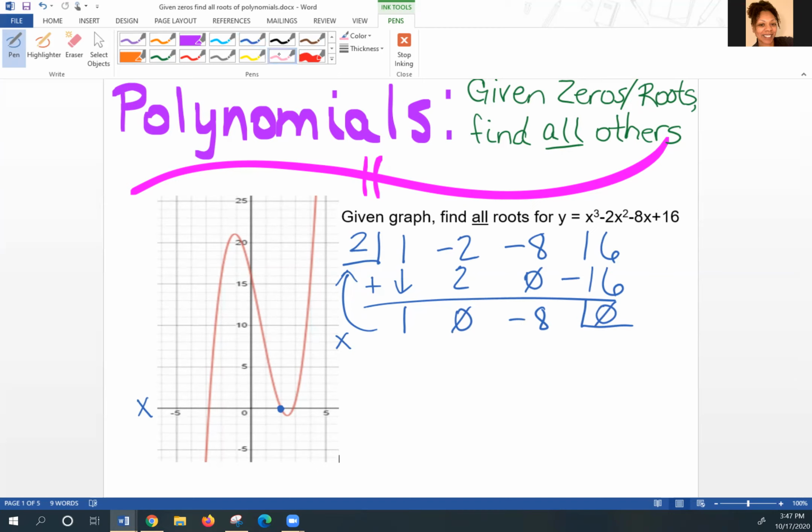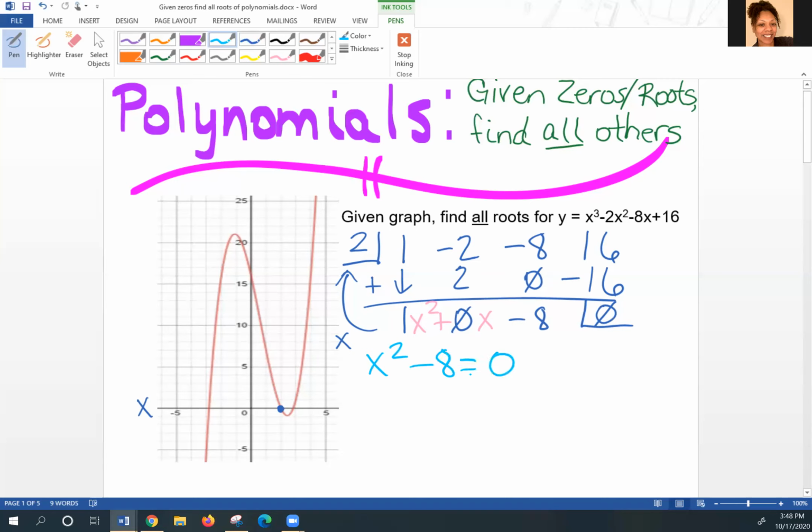What I'm looking for is I'm trying to get it down to x squared. So that's where I'm at right now, x squared plus 0x minus 8. Well, that might be confusing to look at, so let's rewrite this as x squared. We don't need the plus 0x because it's no longer there. The x values are gone. And then minus 8 equals 0.